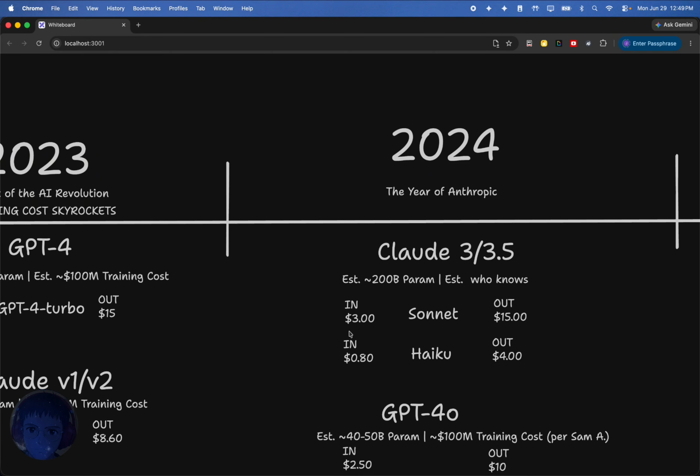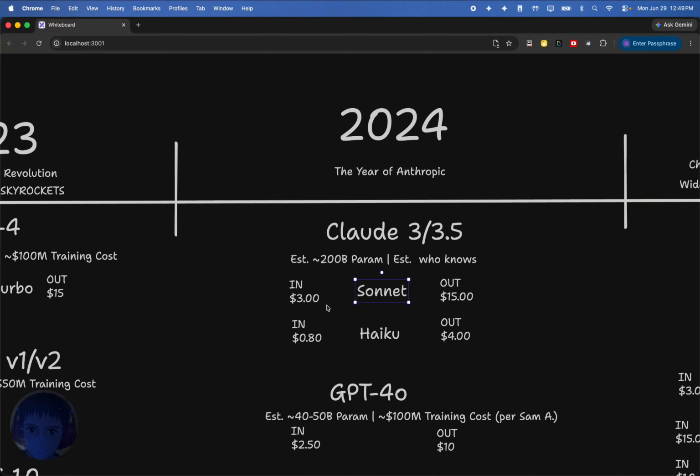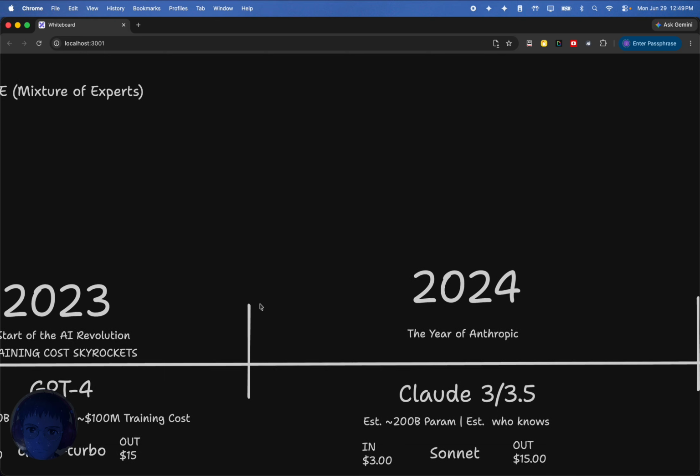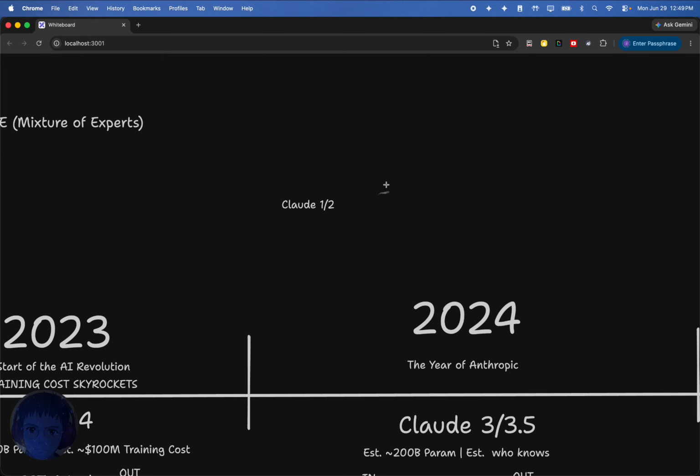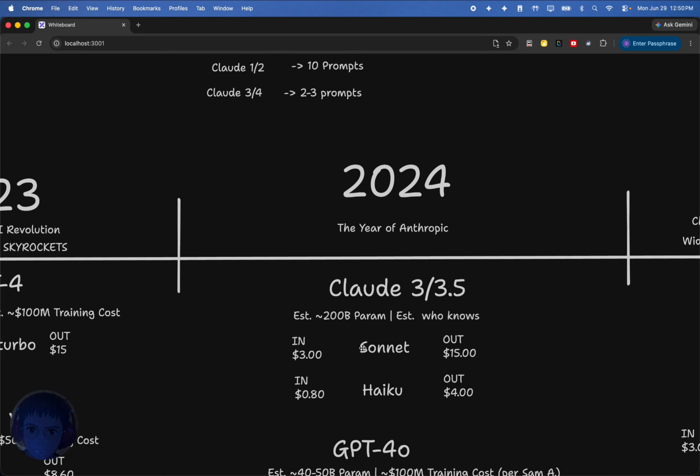However, you can't look at that and see the whole picture, because there's definitely some efficiency improvements that happen with these models. While the price went up, it's very likely, and actually it's fact, they've improved the efficiency of these models. Before 3.5, let's say we're using Claude 1 or 2, it might have taken you 10 prompts to achieve something. Whereas in Claude 3.5, because of how much better the models were, it may have only taken you 2 to 3 prompts. That's one example of the efficiency improvement. And there's other aspects to it too. Even outside of the effectiveness, there's things that they've done in these newer models that reduce the cost in the end. So just keep that in mind.